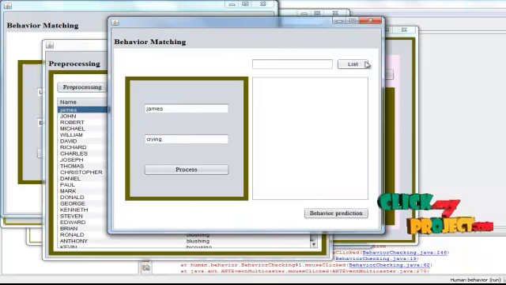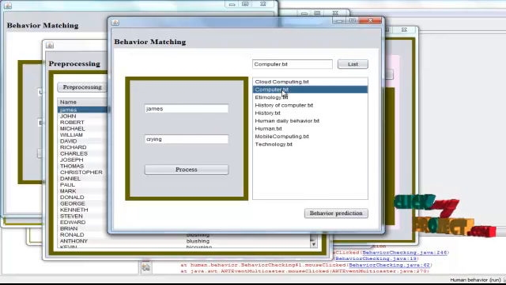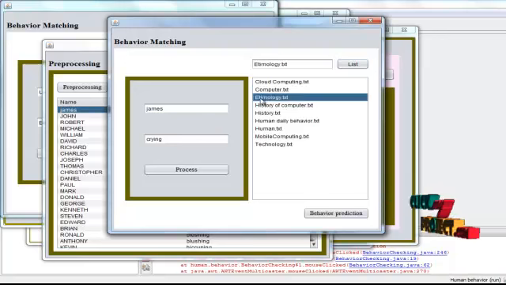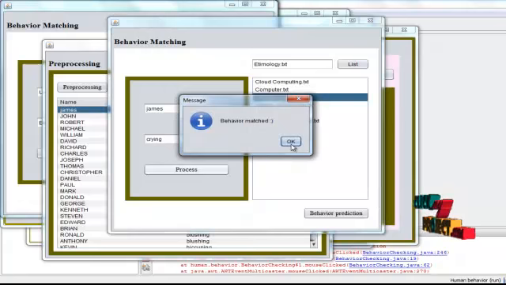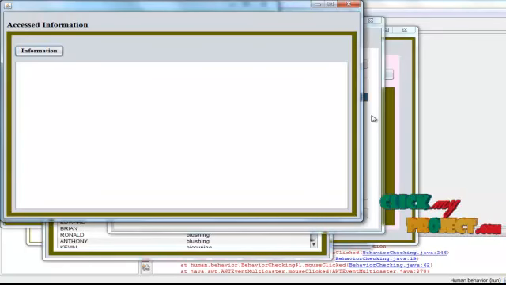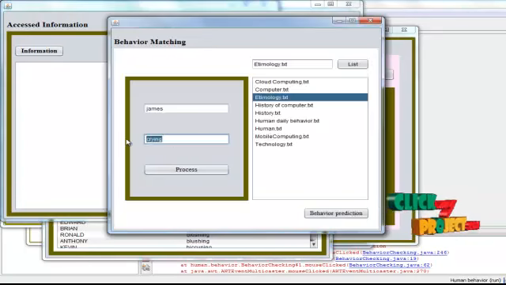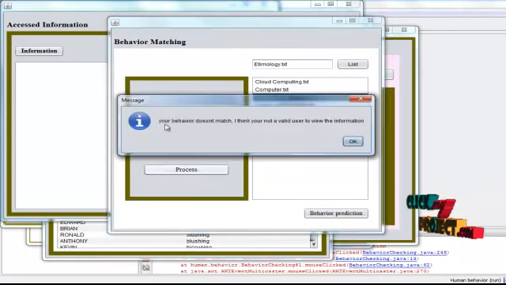I need to open some information from my file, so I will click the text file, etymology.txt. After getting it, I will process behavior matched. Else, if you don't give crying, and instead give smiling, you will get a message that your behavior doesn't match, and I think you are not a valid user to view the information.